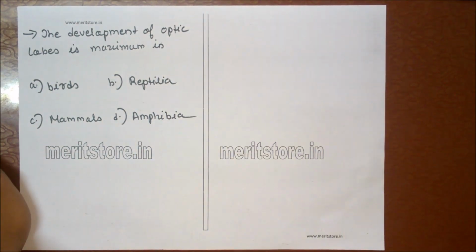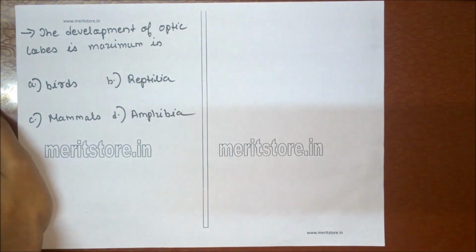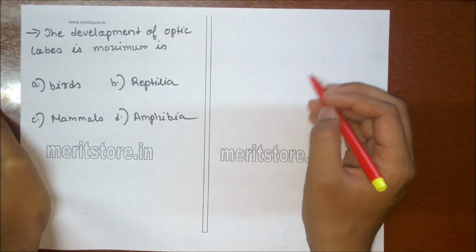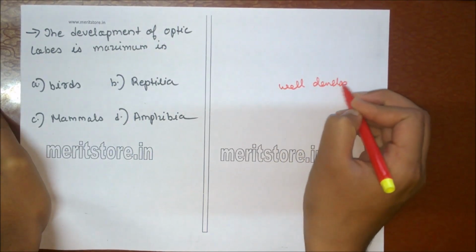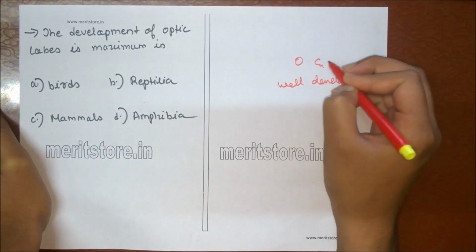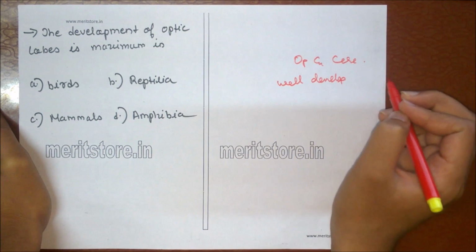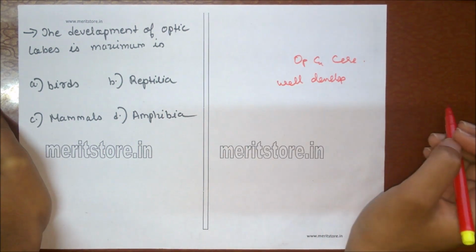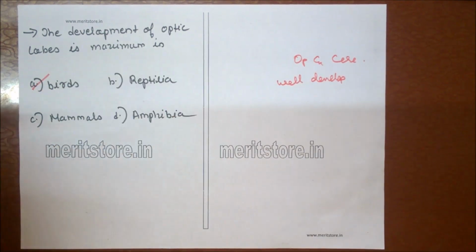Development of optic lobes is maximum in A. Birds, B. Reptilia, C. Mammals, D. Amphibia. Olfactory lobes are reduced, but optic lobes and cerebellum are well developed, as visual senses and intelligence are much more in birds. So option A is the correct answer.